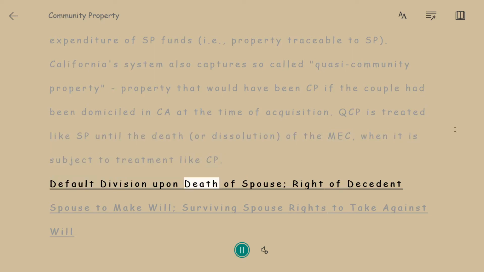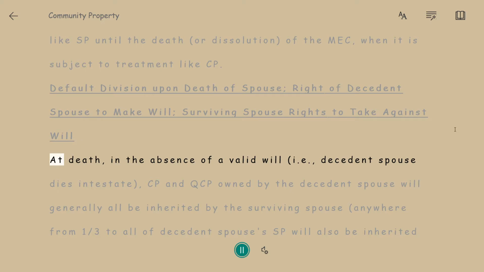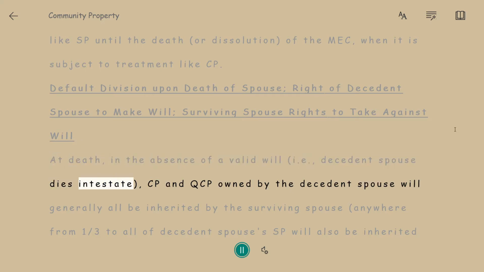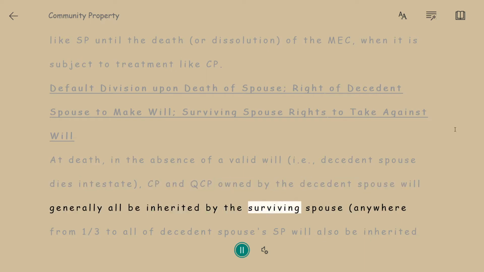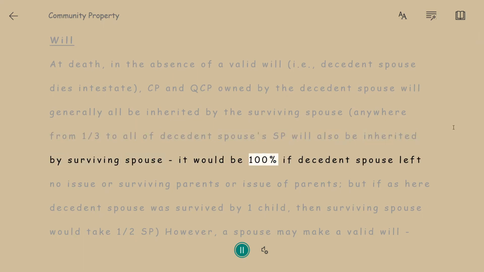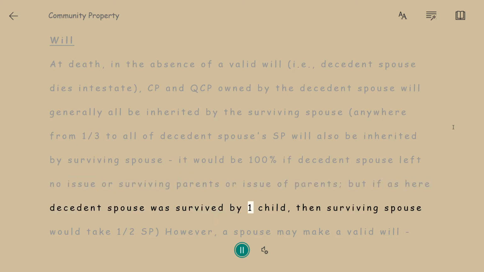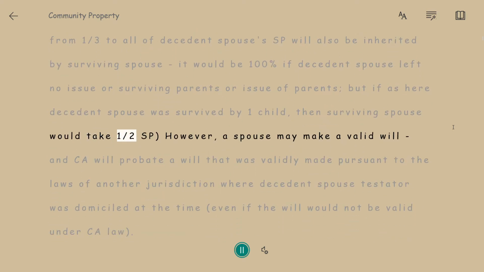Default division upon death of spouse, right of decedent spouse to make will, surviving spouse rights to take against will. At death, in the absence of a valid will, i.e., decedent spouse dies intestate, CP and QCP owned by the decedent spouse will generally all be inherited by the surviving spouse. Anywhere from 1/3 to all of decedent spouse's SP will also be inherited by surviving spouse. It would be 100% if decedent spouse left no issue, or surviving parents, or issue of parents. But if as here decedent spouse was survived by one child, then surviving spouse would take 1/2 SP.